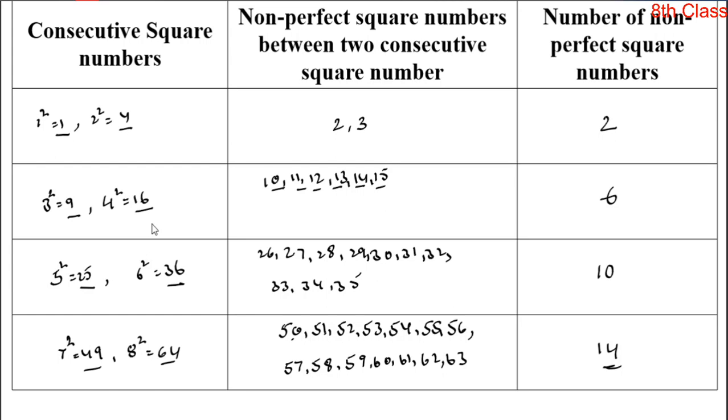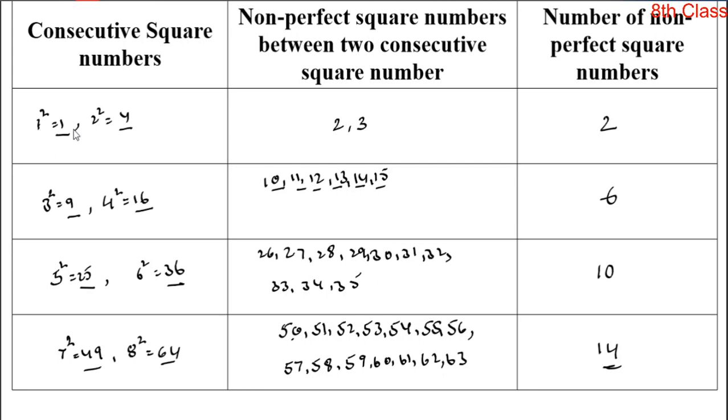When we find two consecutive perfect square numbers, here I am squaring two consecutive numbers: 1 square, 2 square, 3 square, 4 square, 5 square, 6 square, 7 square, 8 square. Here 1 and 2 are consecutive numbers, 3 and 4 are consecutive numbers, 5 and 6 are consecutive numbers, and 7 and 8 are consecutive numbers. So if you want consecutive perfect square numbers, just square two consecutive numbers, then you get two consecutive perfect square numbers. Okay, and observe these two numbers.